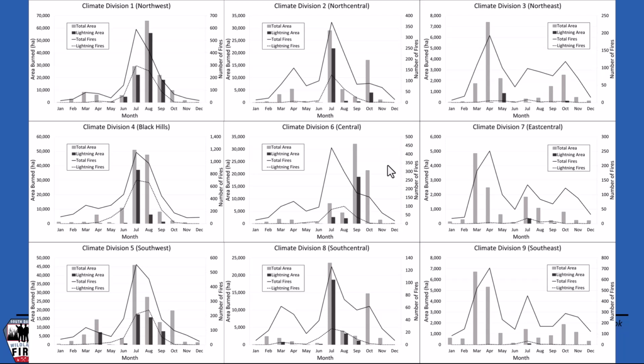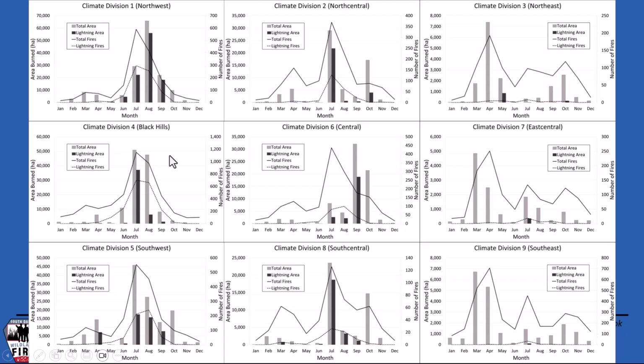Tough graph to look at first, but the upper left graph represents basically northwestern South Dakota. The lower left graph is going to represent southwestern South Dakota. The middle graph on the far right-hand side is east central South Dakota. So it's kind of a map of South Dakota with these graphs. In each graph, on the bottom, you have January through December. On the left-hand side, you have area burned. So for example, for the Black Hills here at the left middle, we have area burned over here. That's in hectares. And on the right, you have number of fires. The number of fires is read by the line graphs. The area is read by the bar graphs.